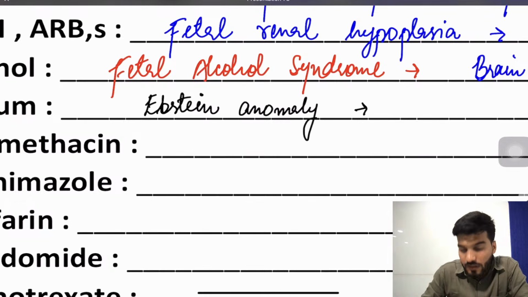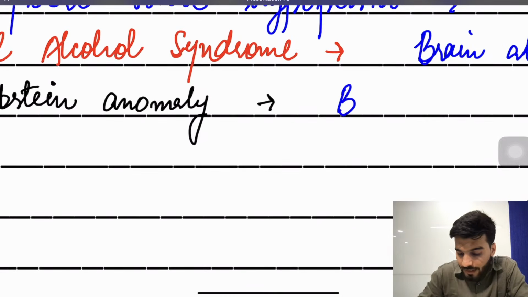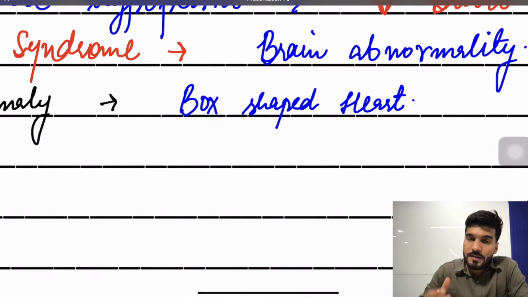A pediatric question can be asked: which shape of heart is seen in Ebstein anomaly? You already know, it's going to be a box shaped heart. Apart from this Ebstein anomaly, lithium has other side effects as well. What are the other side effects of lithium? It causes leukocytosis, and it causes diabetes insipidus. We call it lithium induced diabetes insipidus.